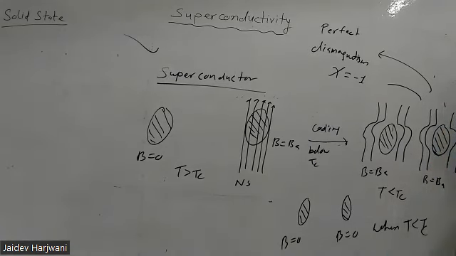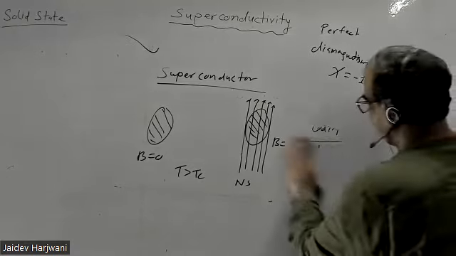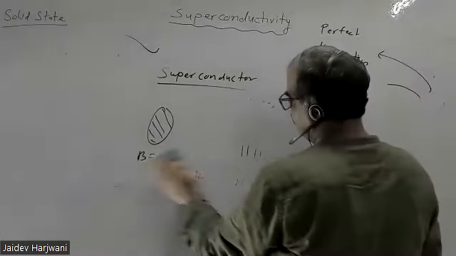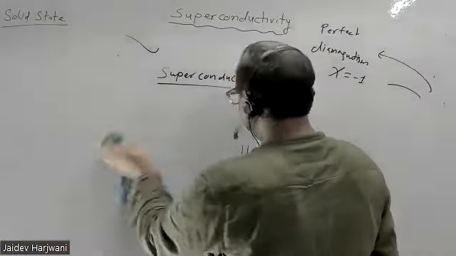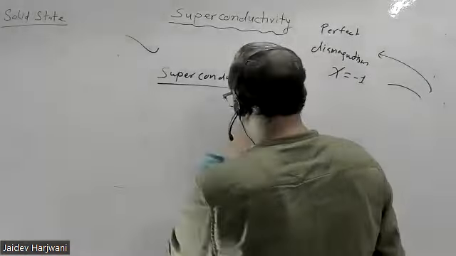So this was your difference between a perfect conductor and a superconductor. That is why I told you perfect conductivity, resistivity 0, is not the only test. The true test of superconductivity is perfect diamagnetism. In an objective question, sometimes they may ask what is the true test of superconductivity. Then you have to write that perfect diamagnetism is the true test of superconductivity.